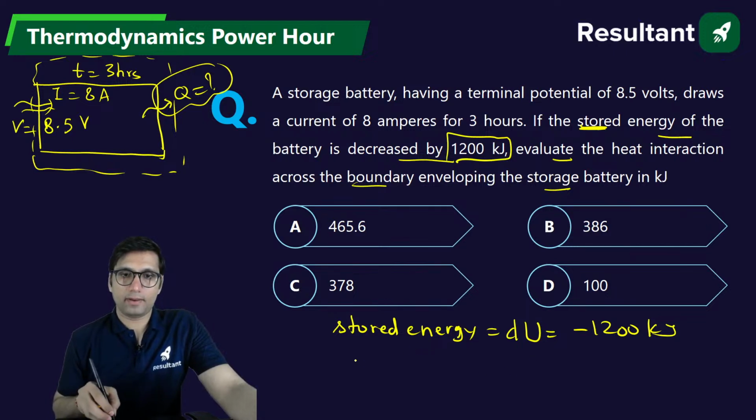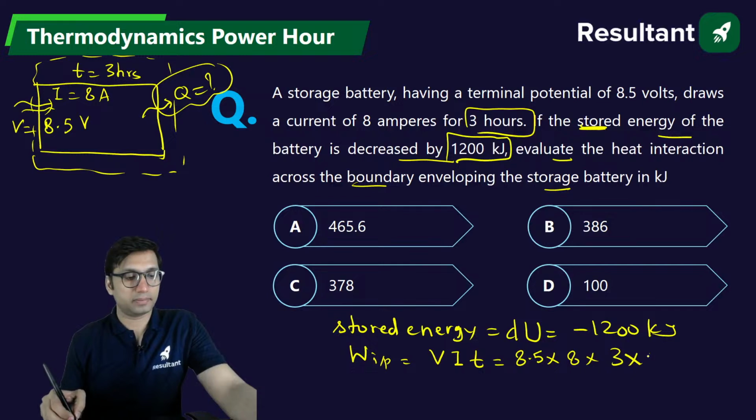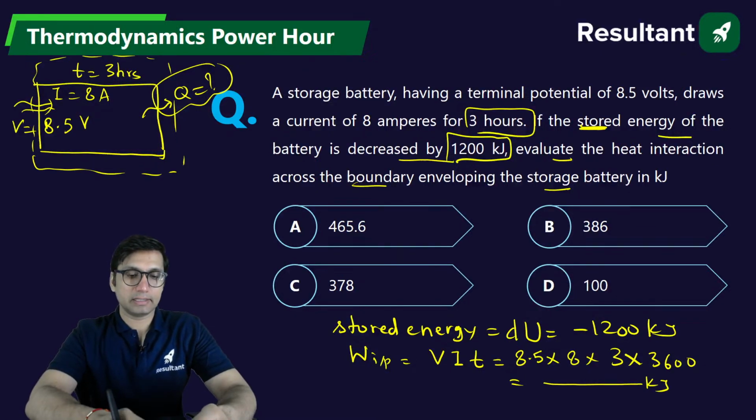Now, the work input given in this question: work is equal to what? It is voltage times current times time. Voltage is equal to 8.5, current is equal to 8, time is equal to 3 hours. Because it is 3 hours, and 1 hour is equal to 3600 seconds, if you multiply with 3600, you will get the total work input in kilojoule. Just solve it. What is the value of work input in kilojoule?